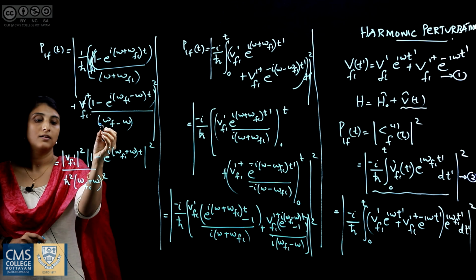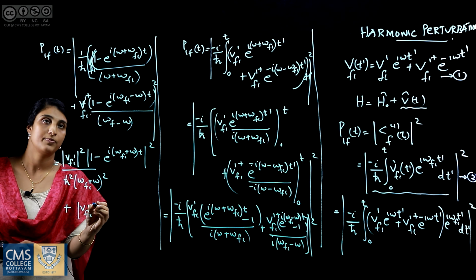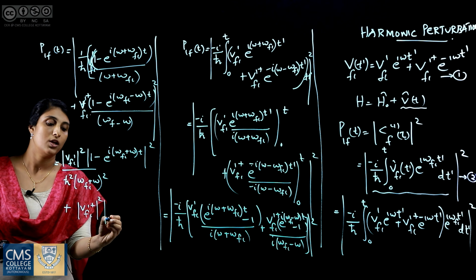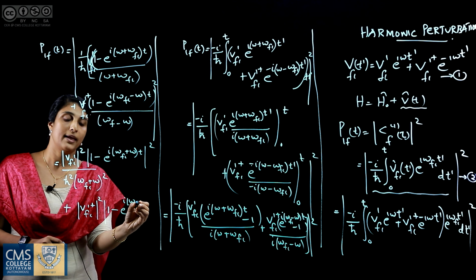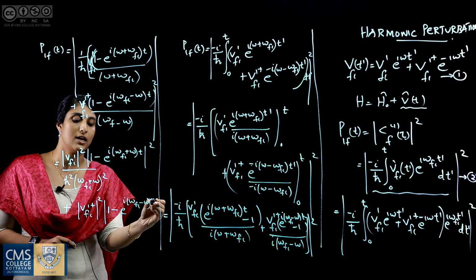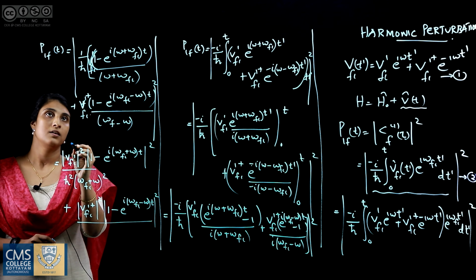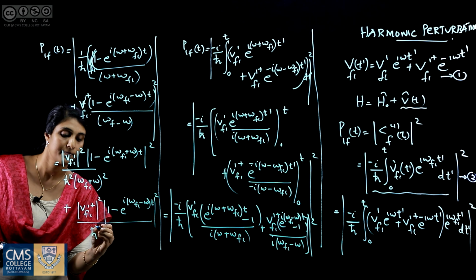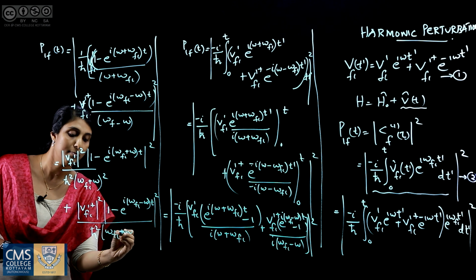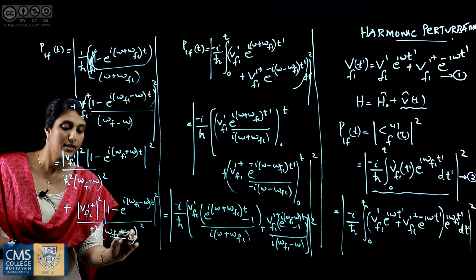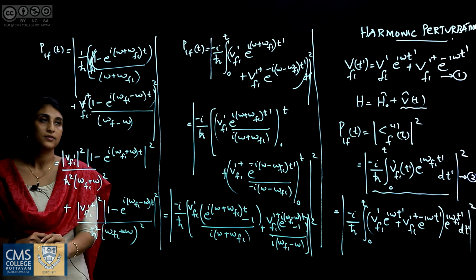Next term is plus modulus of V fi prime dagger square into modulus of 1 minus e raised to i (omega fi minus omega) t modulus square divided by h bar square into (omega fi minus omega) square. Here it is minus sign.